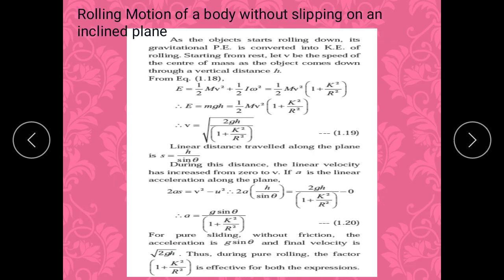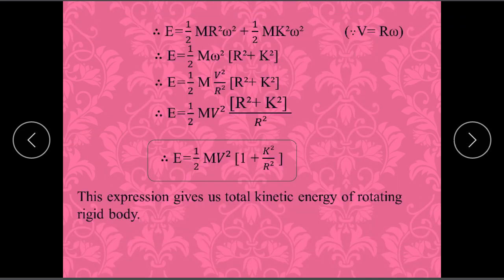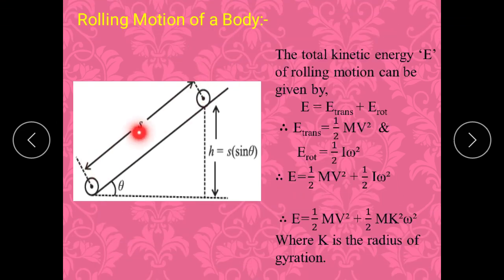Now consider a rigid body whose mass is capital M and radius r, rolling down an inclined plane with an angle of inclination theta from height h. The body starts from rest and rolls down, so it loses its gravitational potential energy.